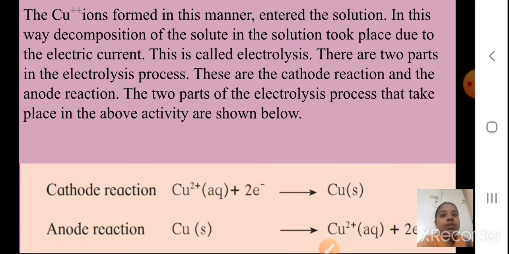What is our solute, student? CuSO4. Okay, and the solution is formed with water, due to electric current. Electric current is also important, right? So this process we call electrolysis. There are two parts in the electrolysis process: the cathode reaction and the anode reaction. The two parts of the electrolysis process that take place in the above activity are shown below.